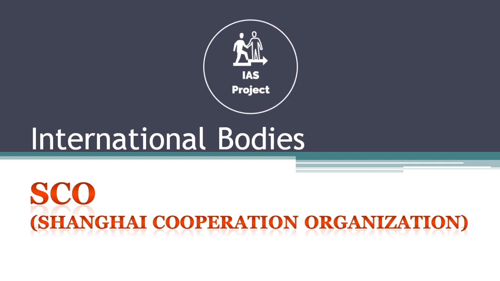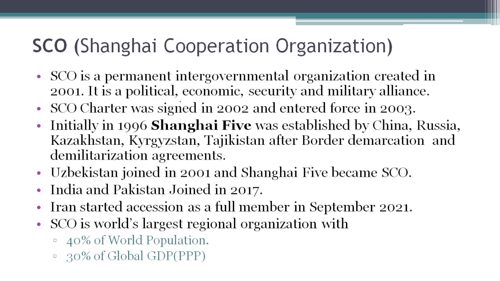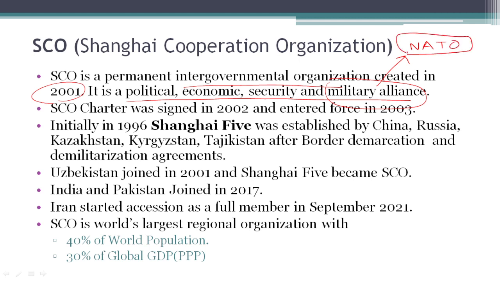Welcome to IAS project. In this video, we will be talking about SCO, that is Shanghai Cooperation Organization. SCO is a permanent intergovernmental organization which was created in 2001. SCO is a political, economic, security and military alliance. However, it must not be confused that military alliance here does not mean it is similar to NATO, which has components like collective security aspects.